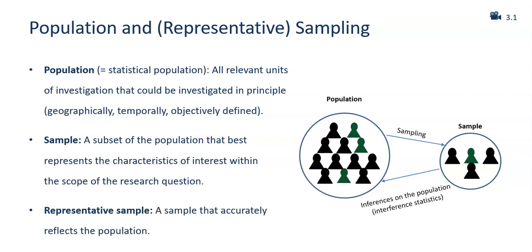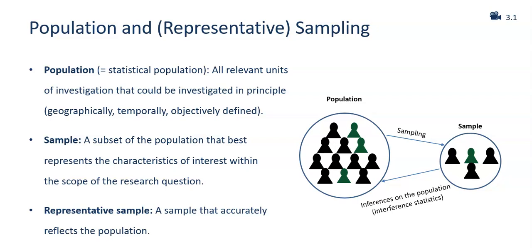For example, if you intend to make a statement about Swiss citizens that is as general as possible, it makes sense to draw a representative sample. And in so doing, you should define some characteristics by which you want to ensure representativeness. For example, it may make sense to aim for exactly the same gender ratio in your sample as in the population.